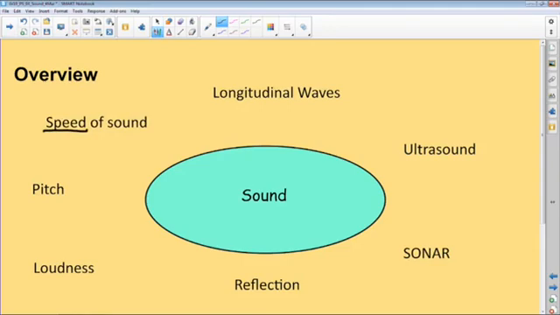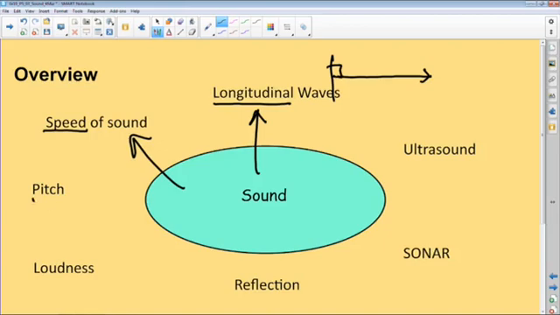We're already familiar with the longitudinal waves, of which sound is a typical example. Longitudinal waves, where we said the direction of movement as well as the disturbance are parallel to each other, which is exactly what identifies a sound wave. We shall also look at the different properties of sound, which has got to do with pitch.